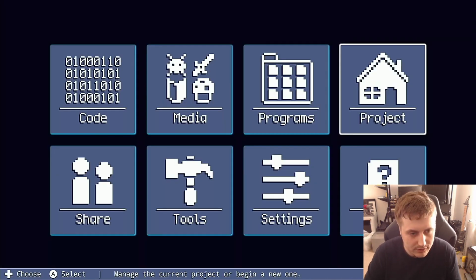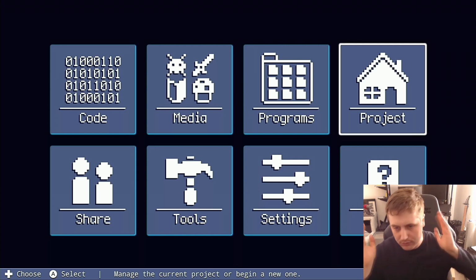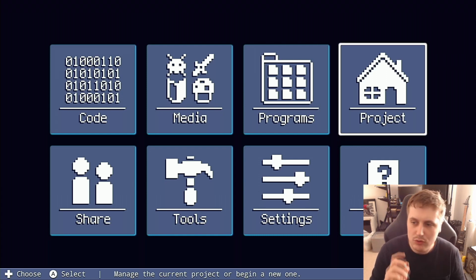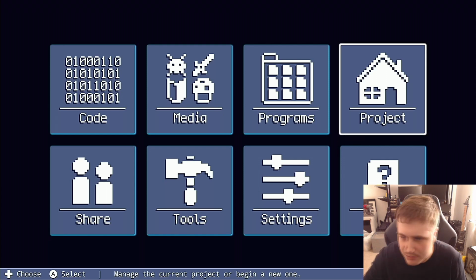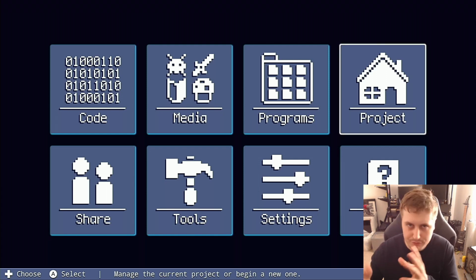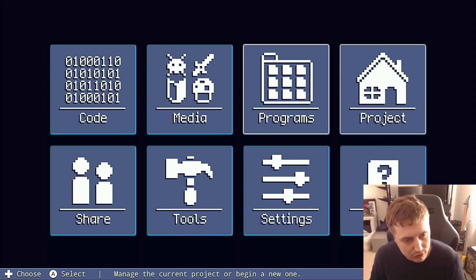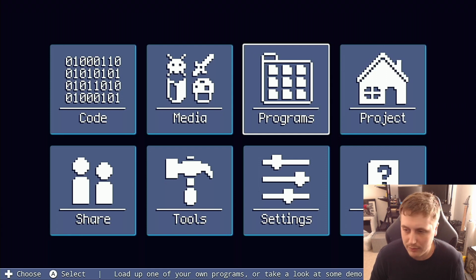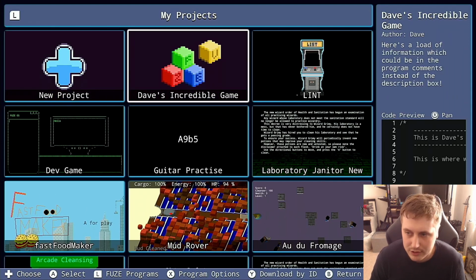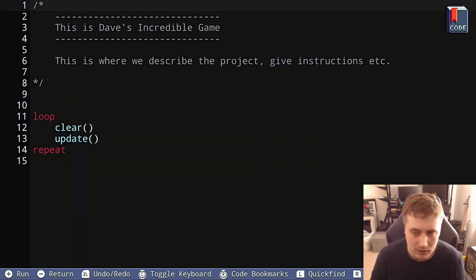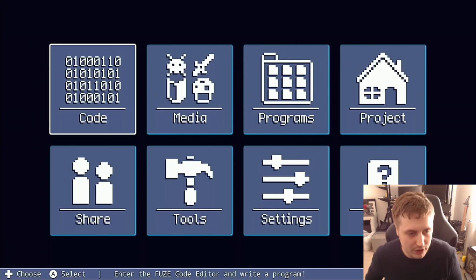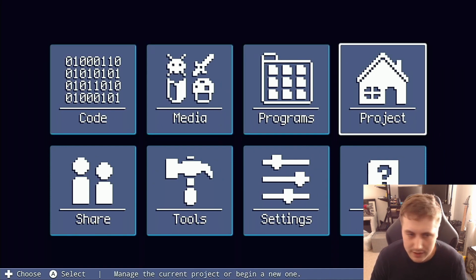Now let's say that you already have your competition submission created and you're quite happy with it, and you didn't realise that you should put wireframe competition submission in the description field, and instead you've got some information in there that you think could be moved out and you want to rework it. Well, that's easy enough. Let's also cover how to do that. If we head over to this project section here, make sure that our competition submission is our currently loaded project. So just in case, let's make sure of that by going into Programs, selecting the project that we want to edit and opening it up. Let's return to the main menu now that this is our main project and head over to the project menu here from the main menu.